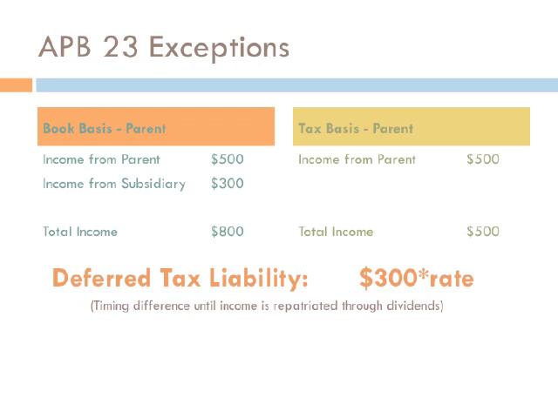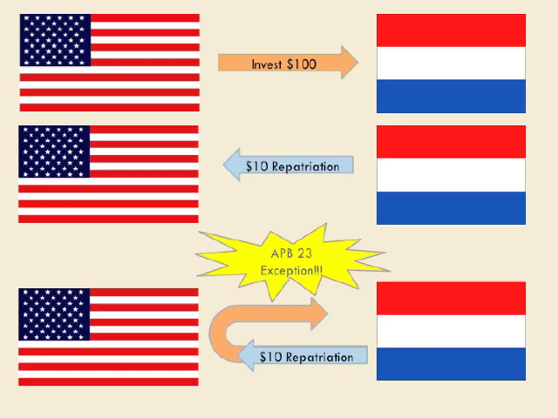But what would happen if a corporation wanted to keep that investment in its subsidiary permanent and never expected to have that income repatriated? APB 23 has created an exception to this FAS 109 requirement for just that. For example, if a domestic corporation wishes to build into a global competitor, it might decide that it wanted to permanently invest in a foreign subsidiary in order to build up in that country, and therefore any repatriation of income back to the parent would be permanently reinvested in that subsidiary.